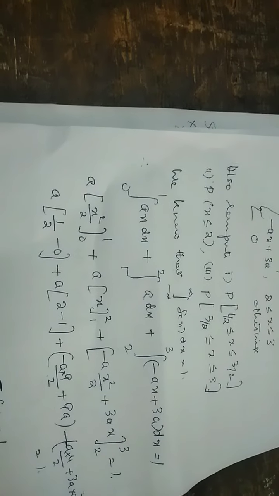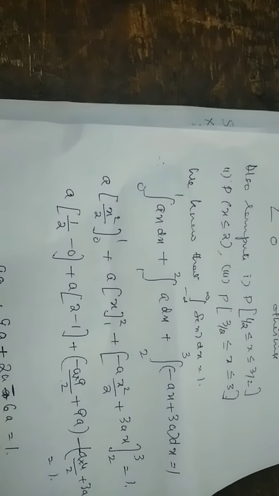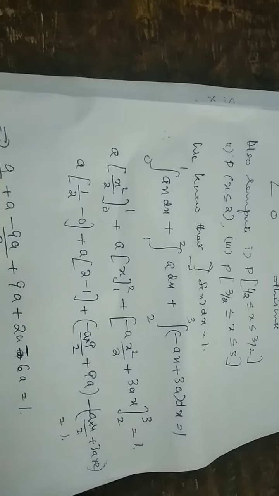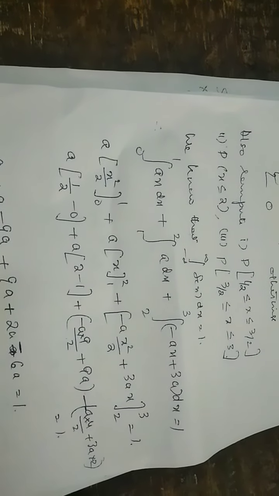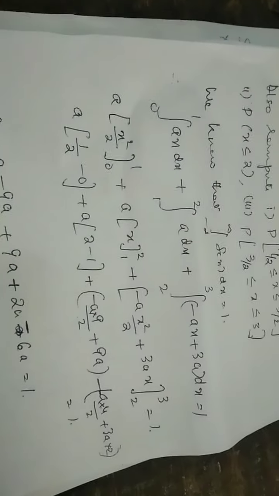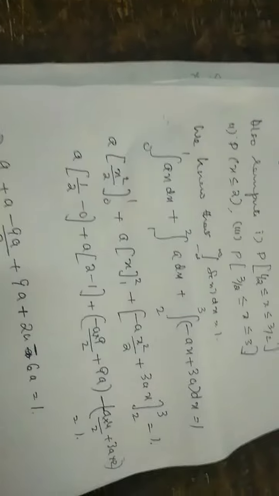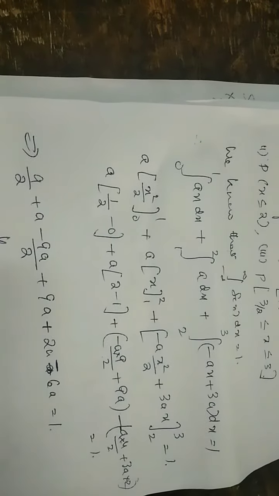Integral 0 to 1, f of x value is ax, so ax dx, plus integral 1 to 2, f of x value is a, a dx, plus integral 2 to 3, f of x value is minus ax plus 3a, into dx, is equal to 1. Then we integrate as such. You should study integration. After integrating we will get the value. The total value is 1, that you can see on the right side. So here a is equal to half. What value do we get for a? We get half.